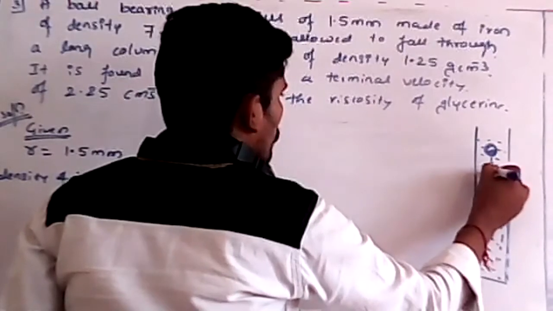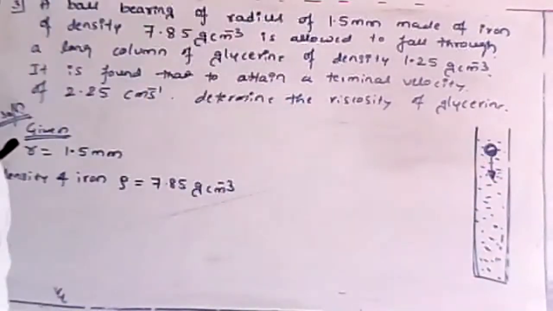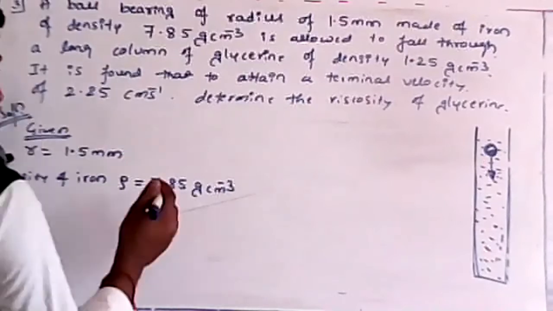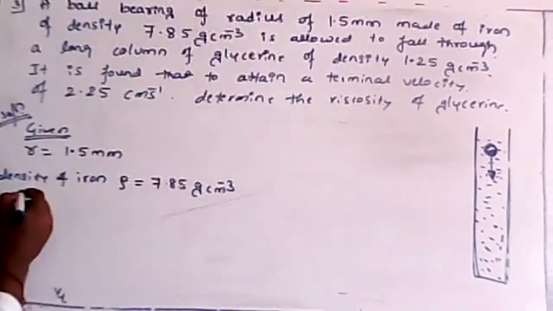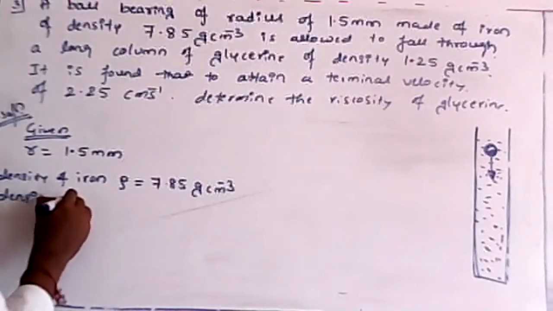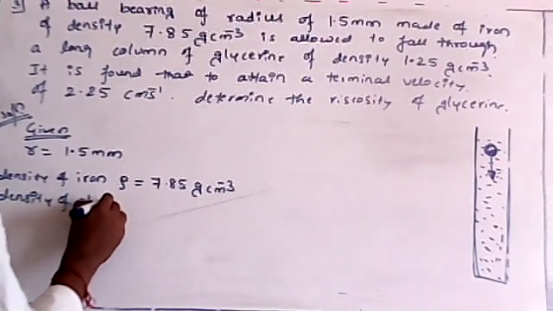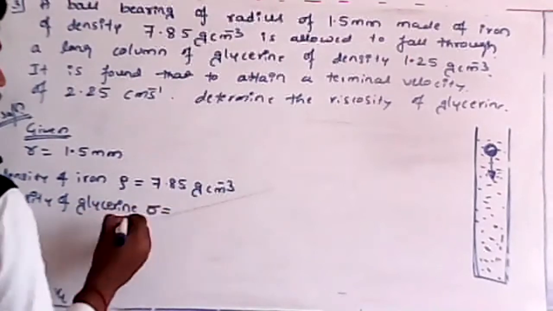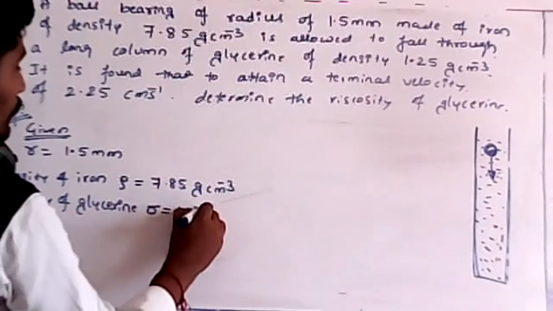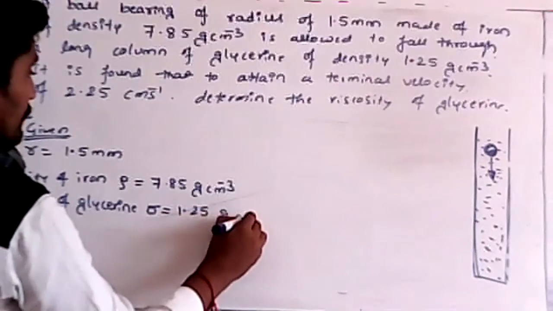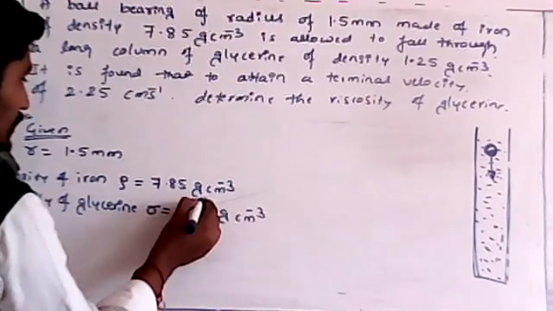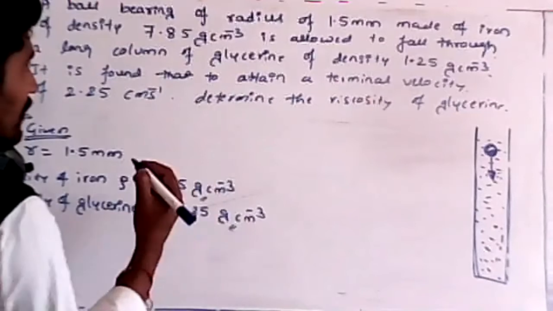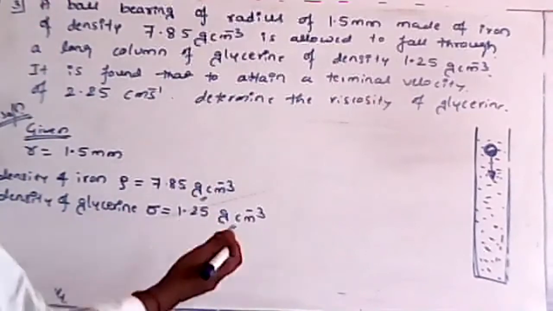Now the liquid density, that is the density of glycerin, is given, that is sigma, 1.25 gram per centimeter cube. Here also gram is given, so no need to convert.